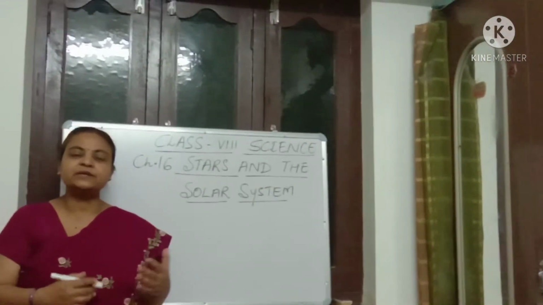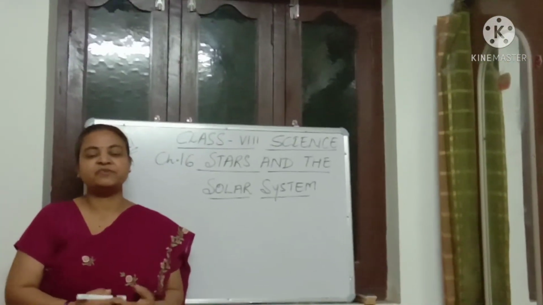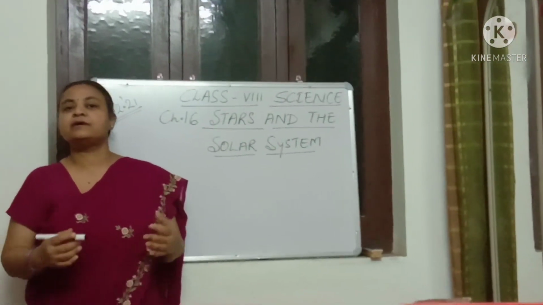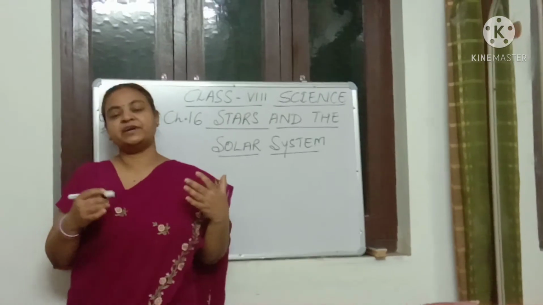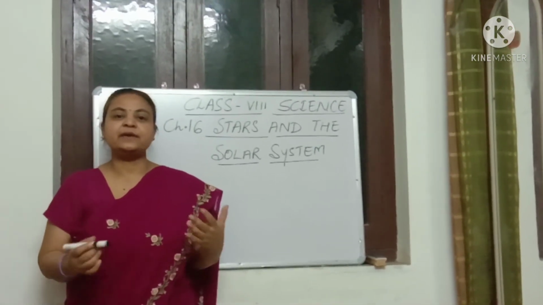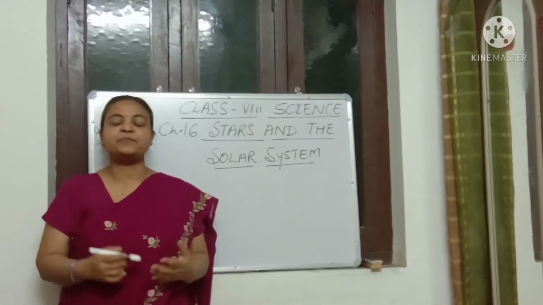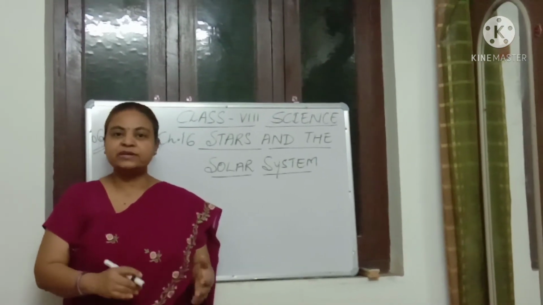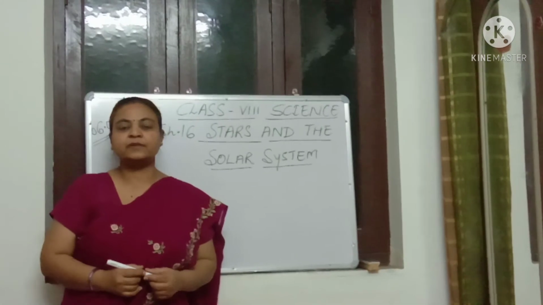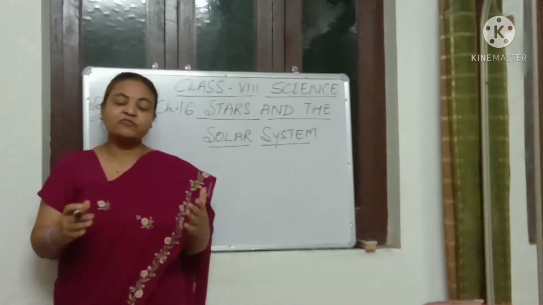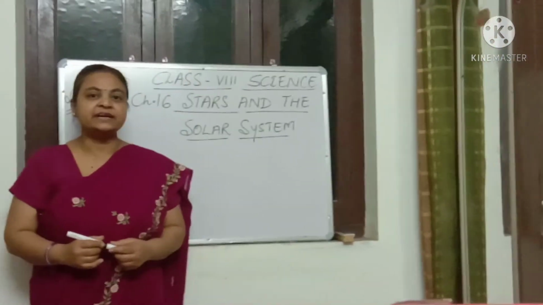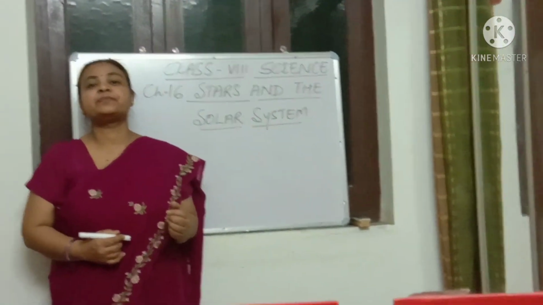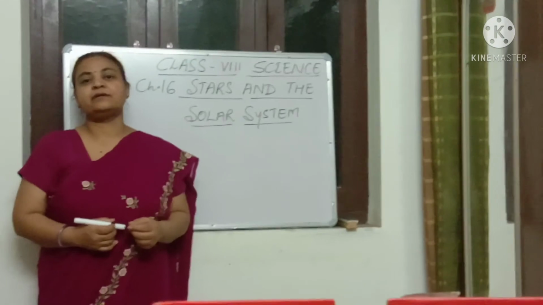There are quite many similarities between Earth and Mars. On Mars, you will find craters, you will find mountains. The maximum temperature is around 25 degrees Celsius, colder than the Earth. Some amount of atmosphere is also there, and that is why human beings are trying to find possibilities of life on Mars.